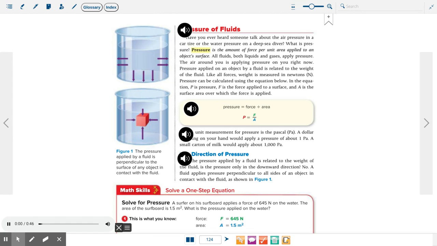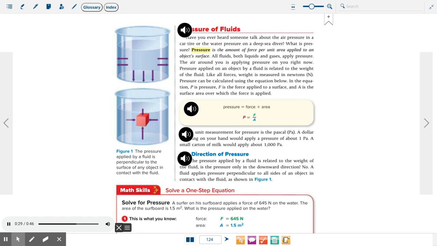Pressure of fluids. Have you ever heard someone talk about the air pressure in a car tire or the water pressure on a deep-sea diver? What is pressure? Pressure is the amount of force per unit area applied to an object's surface. All fluids, both liquids and gases, apply pressure. The air around you is applying pressure on you right now. Pressure applied on an object by a fluid is related to the weight of the fluid.